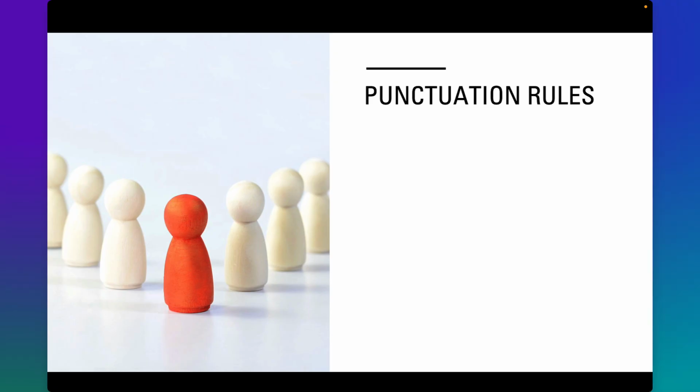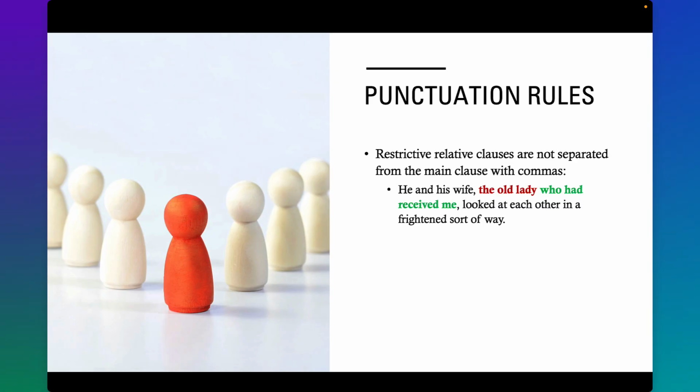Punctuation rules that apply to relative clauses are as follows. Restrictive relative clauses are not separated from the noun phrases they modify, or the clause in which these noun phrases occur, by any commas. In the sentence you see here, he and his wife, the old lady who had received me, looked at each other in a frightened sort of way.